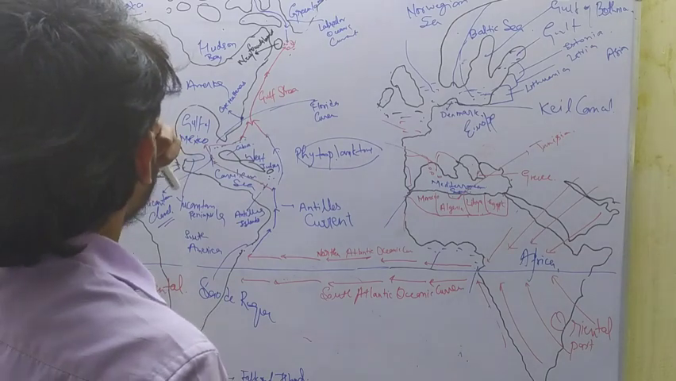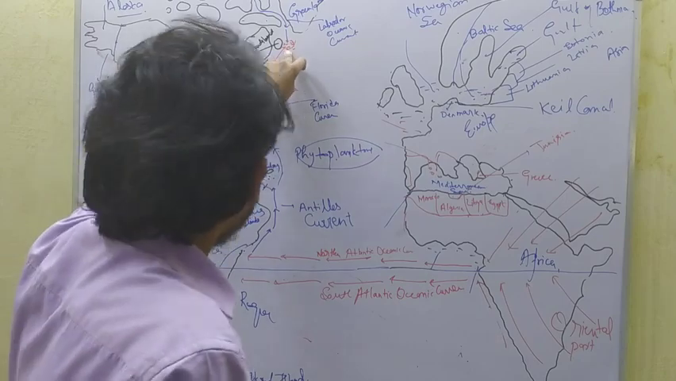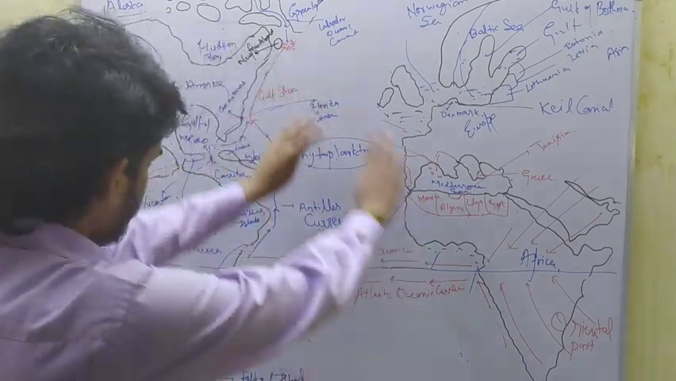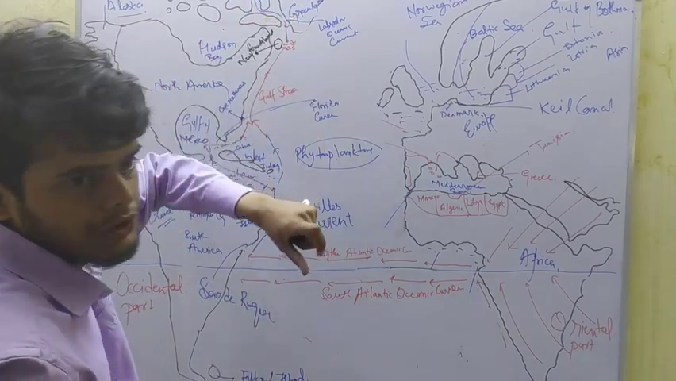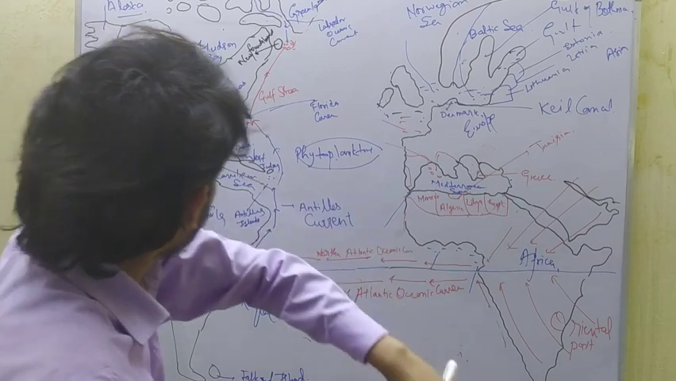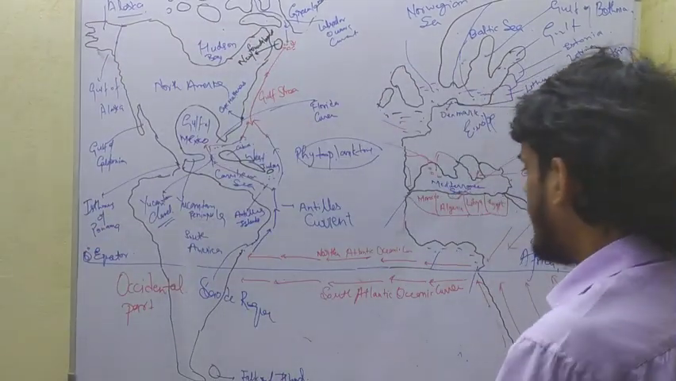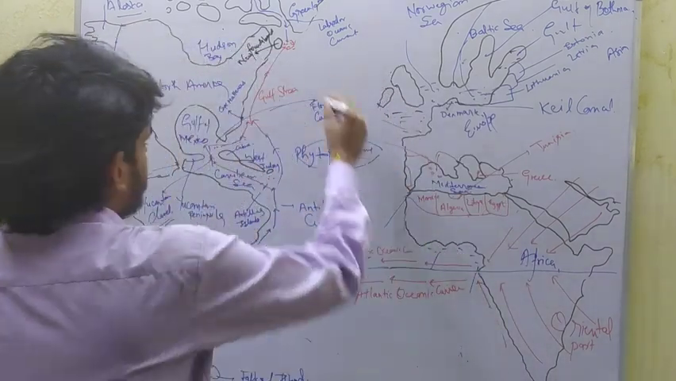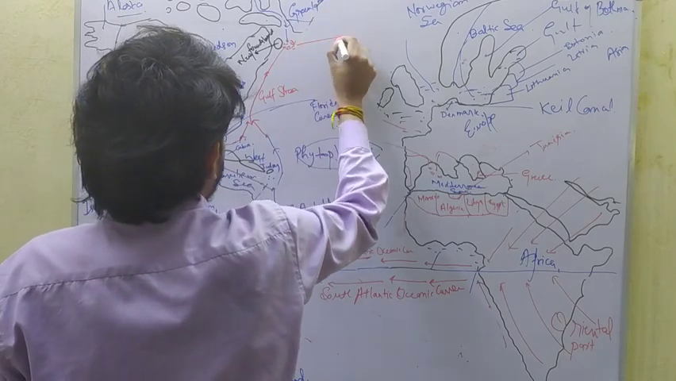So this is a very good fishing ground where a large amount of fishes come. So fishing occurs here. The Labrador Sea and Gulf Stream meet each other, combine, and move eastwards as the North Atlantic Drift. They move as the North Atlantic Drift.